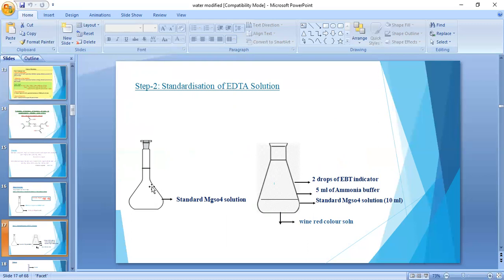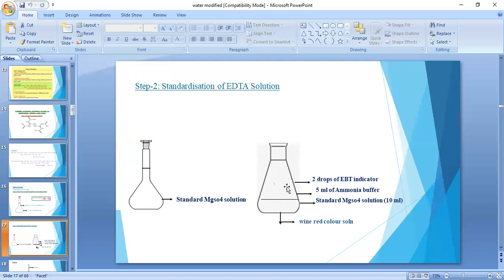Next we add the indicator, which is EBT. Exactly 2 drops of EBT are added to the standard MgSO4, and to this we add 5 ml of ammonia buffer. This is very important.